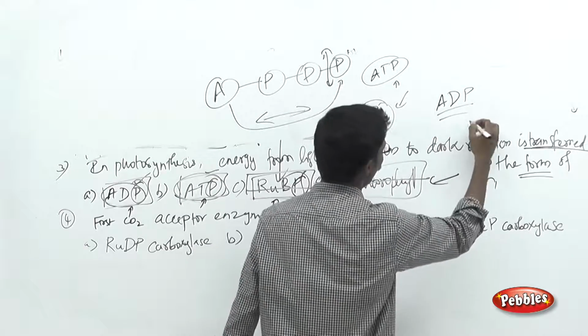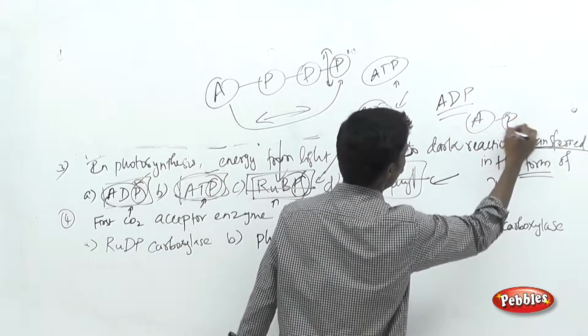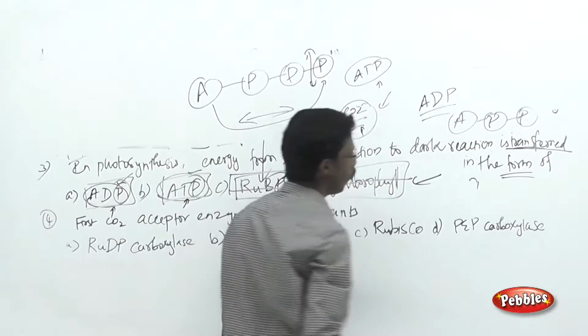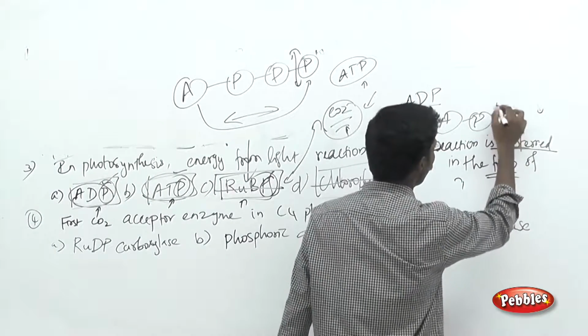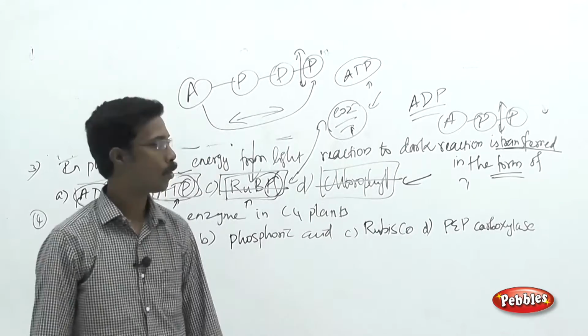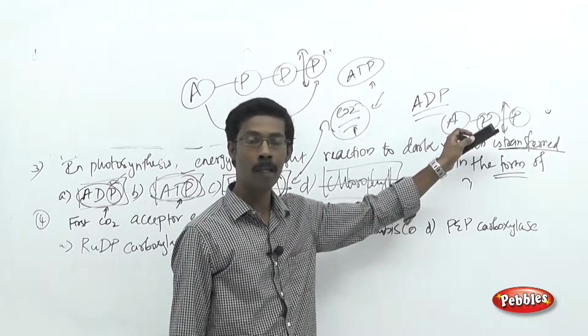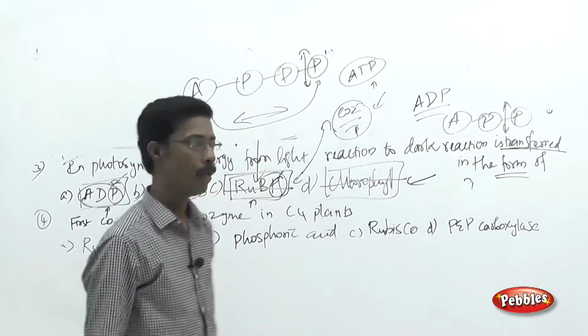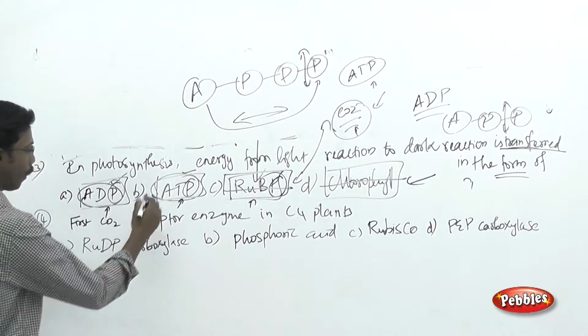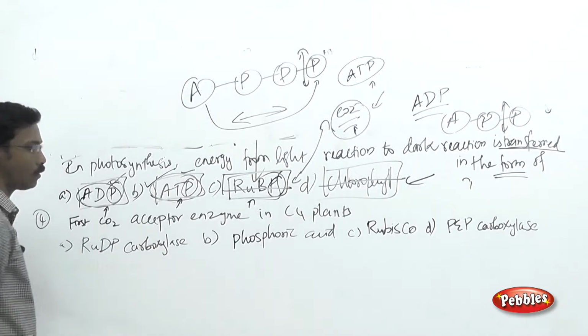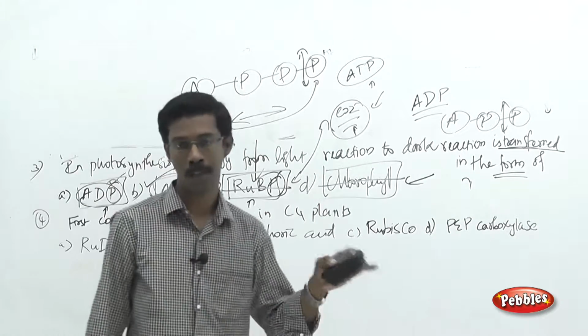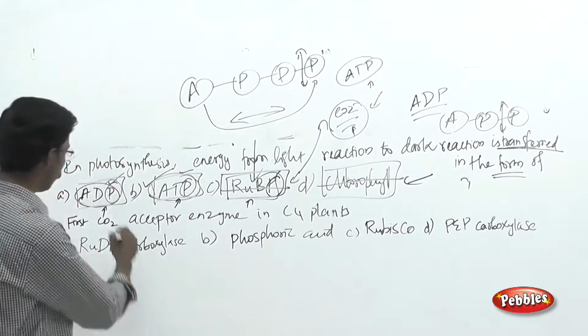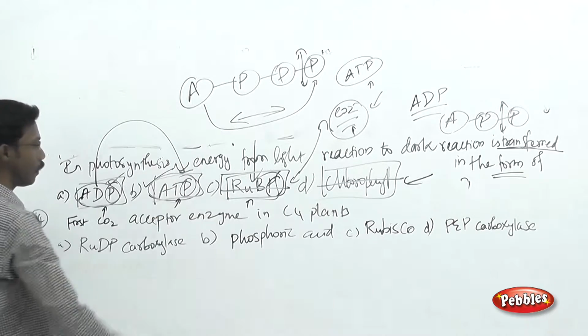Okay, as I told you, in case of ADP only two phosphate groups are there. The energy required to break the phosphate group from the ADP will be very high. So you cannot use the particular ADP as an energy carrier molecule. So the point you have to remember over here, always you can transfer the energy in the form of ATP, not the ADP. Okay. So ADP is required to synthesize the ATP.